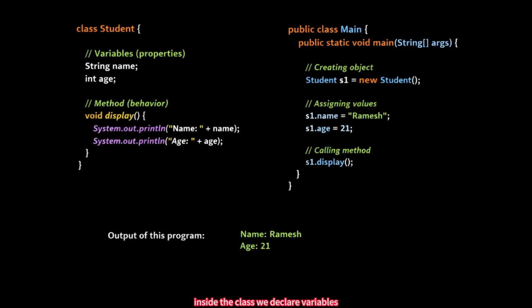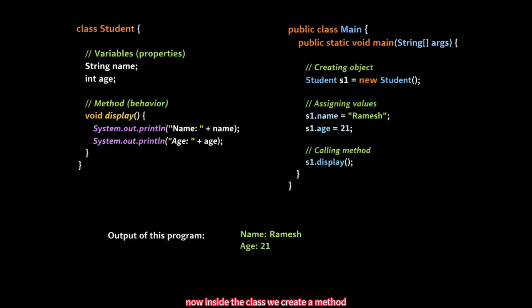Inside the class, we declare variables. We write String name, int age. These are called properties or instance variables. String name is used to store the student's name. Int age is used to store the student's age. These variables will store data for each object.